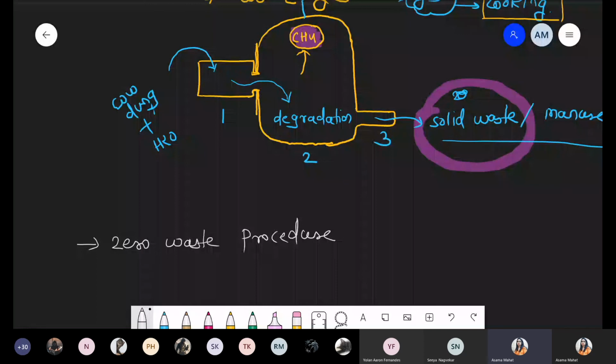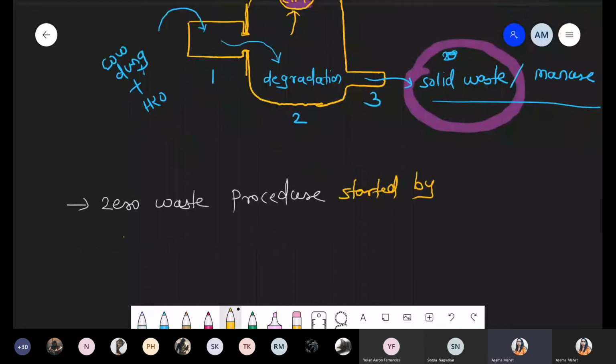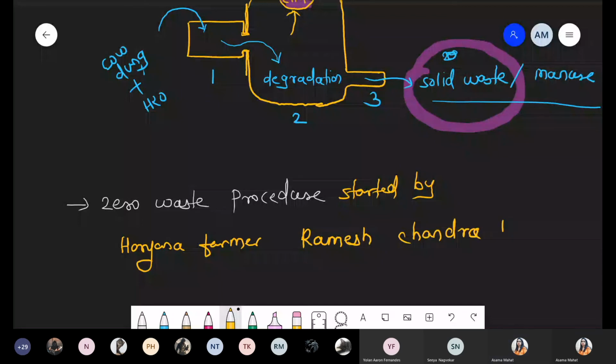The name of this farmer is Ramesh Chandra Dagar, from Haryana.